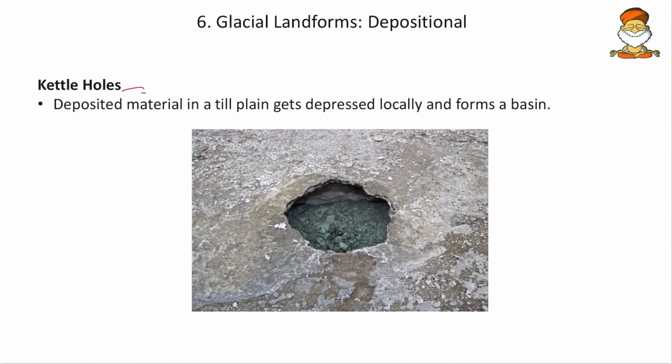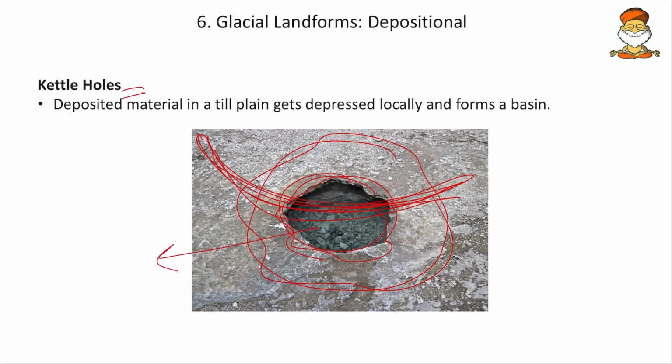And then we have the kettle holes. So whenever these glaciers deposit the sediments, these sediments will solidify like this, and sometimes they form depressions. Okay, so this is how the kettle holes are being formed. So with the help of pictures we can remember, and this is the sediment which is almost solidified, and here we have the kettle holes.